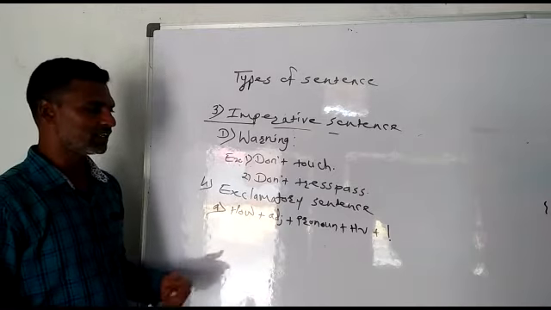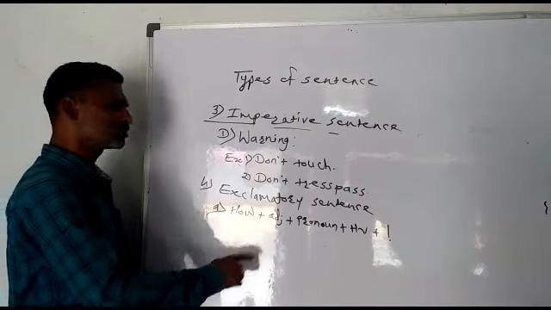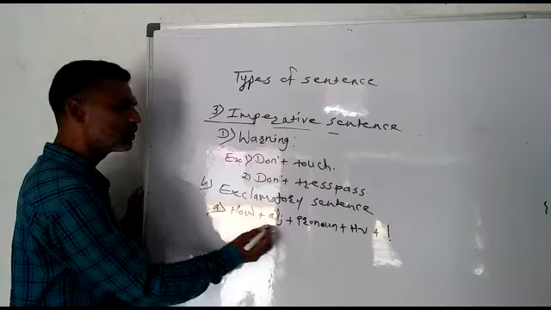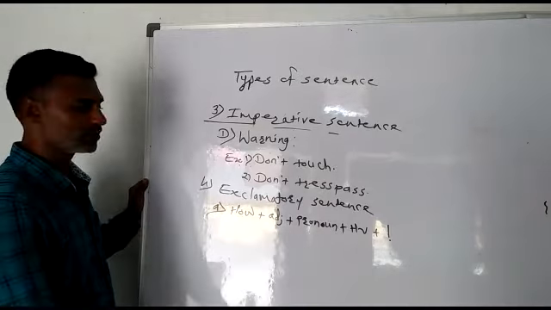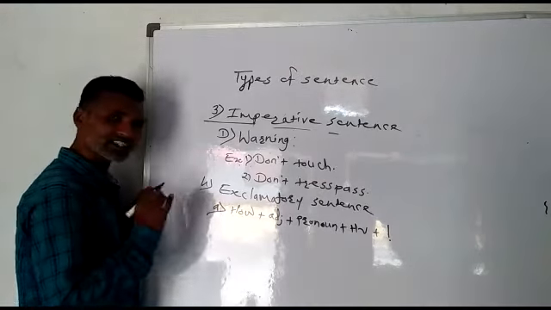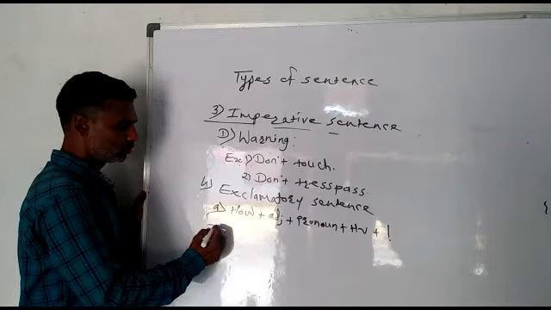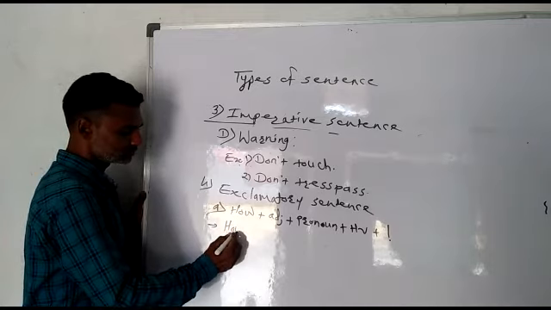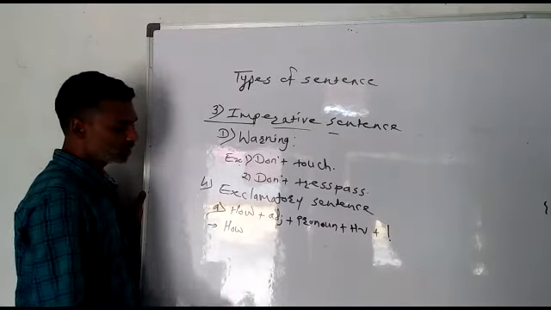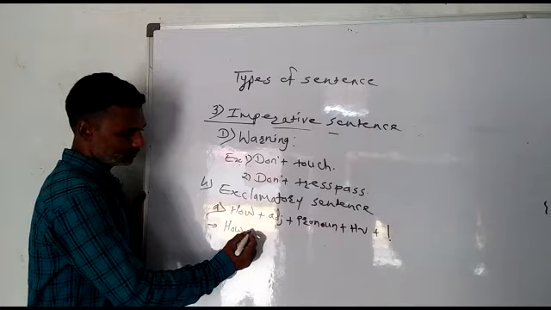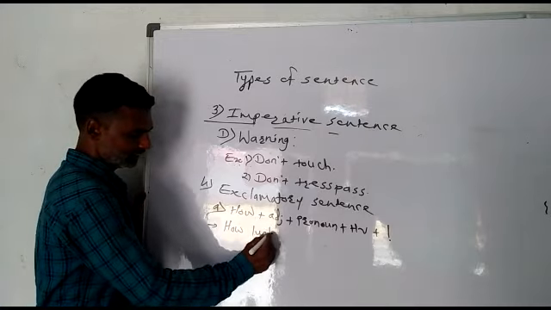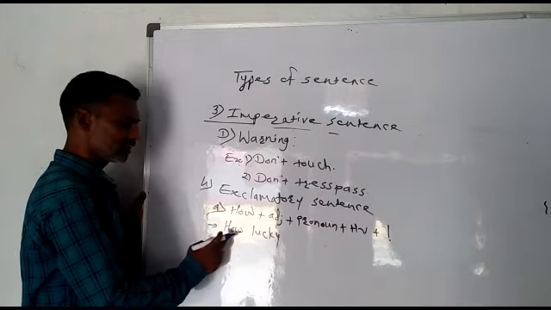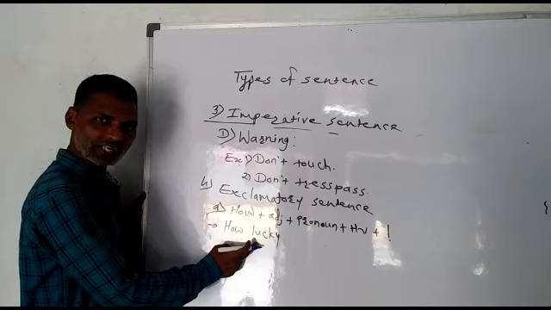So I will discuss here the two structures. The first one is how, adjective, pronoun, and helping verb. For example, let us write one example. How lucky. After how there is an adjective, I have taken one adjective.